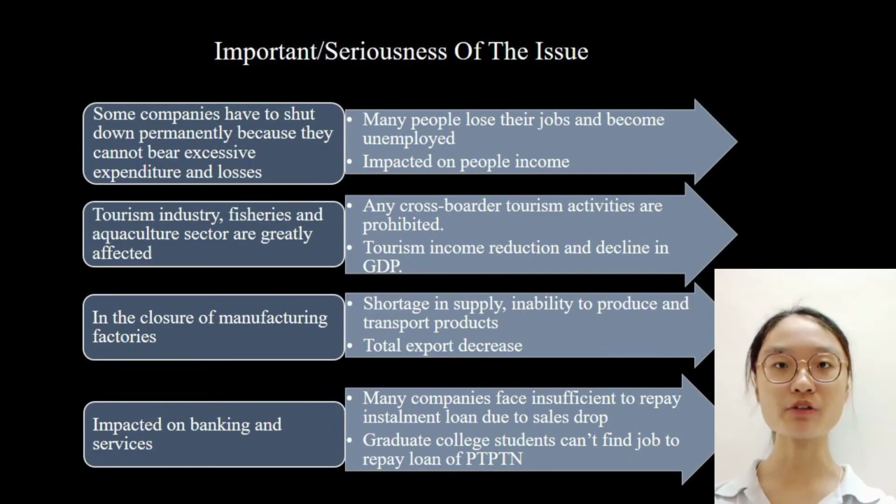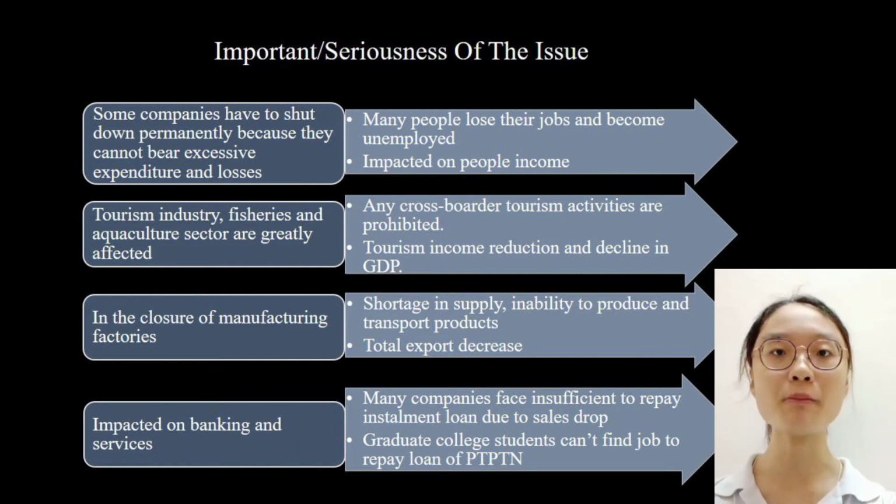Next slide is the importance or seriousness of the issue. Some companies have to shut down permanently because they cannot bear excessive expenditures and loss. Due to this situation, many people lost their jobs and became unemployed. It has negatively impacted people's income and led many families to hang white flags due to hunger. The unemployment rate in Malaysia became higher and economic growth is expected to decrease by 4% to 5%.